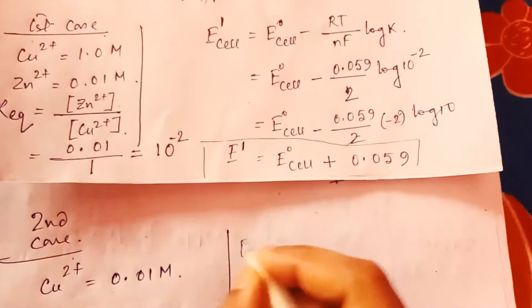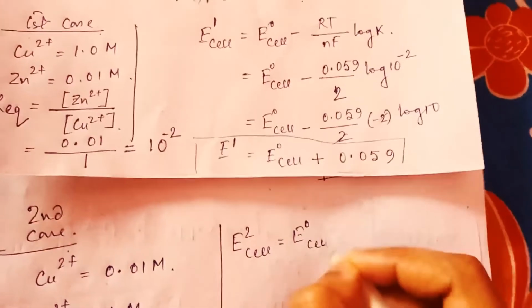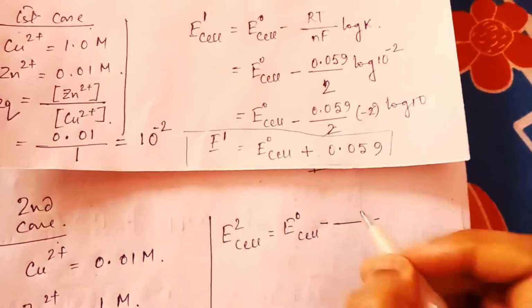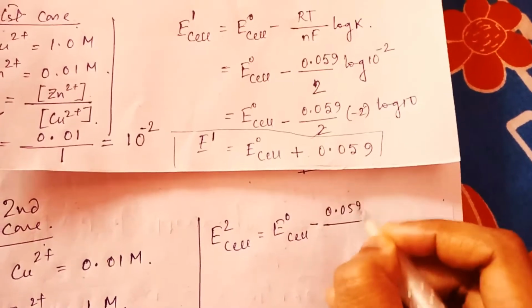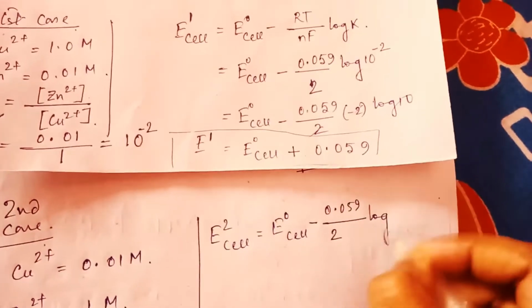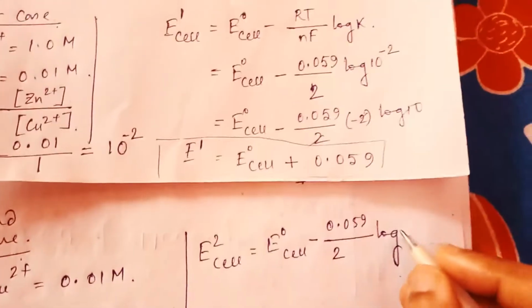So in this case, what will be the E2 cell value? Equal to E naught cell minus, everything is the same, 0.059 by 2 log of K, but the K value is different. Here the K value is 10 square, so put 10 square.